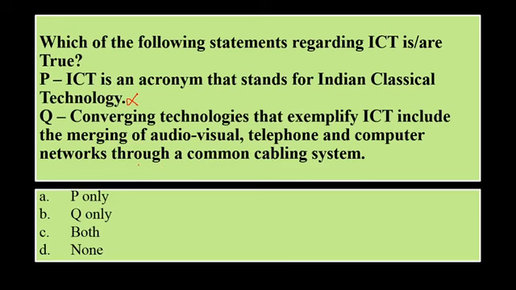So it says that when we are converging different technologies like audiovisual media, telephone and computer networks through a common cabling line, that is what exemplifies ICT. So here the Q point is correct. So the answer B is the correct answer over here. So Q is true over here.